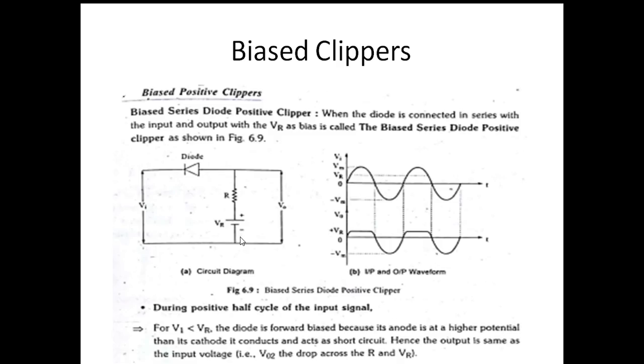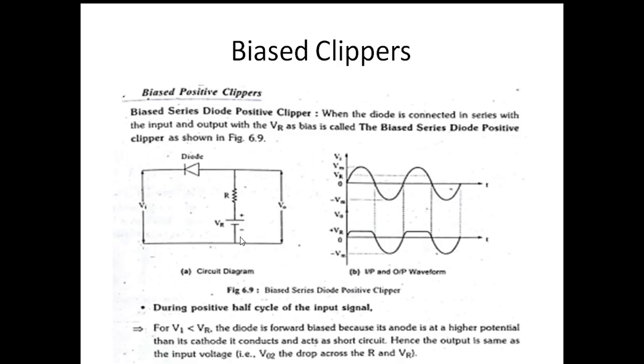Let us discuss the remaining in the next video lesson. Okay, let us stop here and conclude. In this video lesson, we have discussed the introduction to clippers, the definition of a clipper, and the classification of clippers. Here, three classifications are given: unbiased clipper, biased clipper, and double-ended clipper or combination clipper.